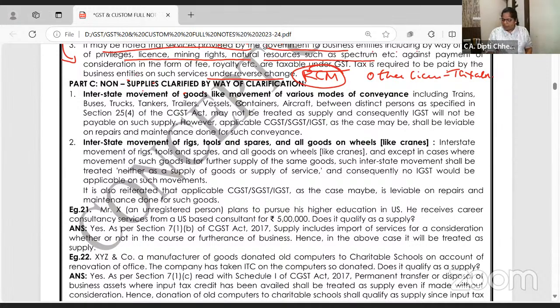Non-supply is clarified by way of clarification. See, interstate movement of goods. I'll just give you one example and it will be clear. You know, we are sending the goods from, say, Gujarat to Maharashtra. So we are sending by trucks or cranes or bade trailer trucks or train or goods train or anything. So when the vehicle is going from one state to another, in that vehicle, whatever are the goods, charge IGST, no problem. When goods are going from Hyderabad to, say, Maharashtra, charge IGST, no problem.